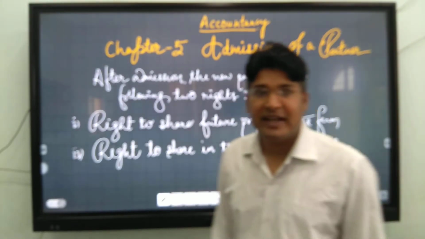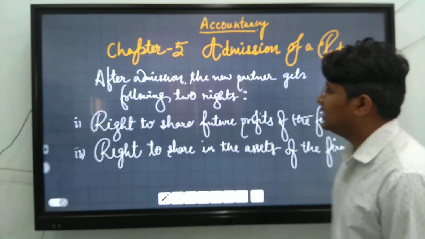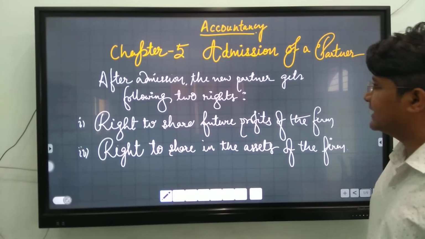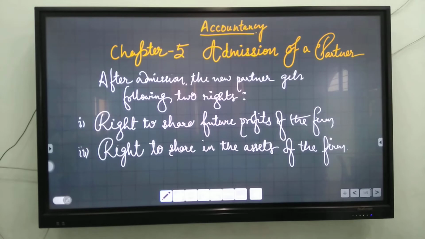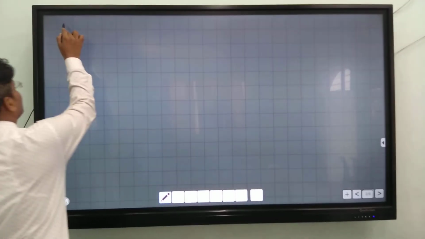When a new partner is admitted in the partnership firm, it is called admission of a partner. After admission, the new partner gets the following two rights. First one is the right to share future profits of the firm. Second one is the right to share in the assets of the firm. First of all, we need to know how to calculate the new profit sharing ratio.